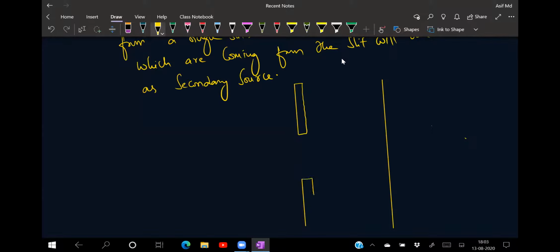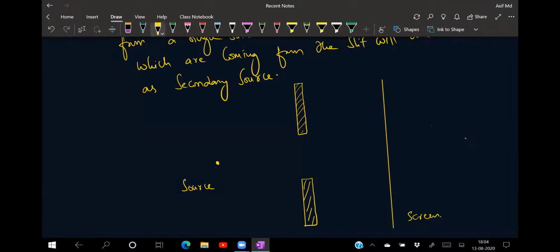For your understanding, I'm drawing it very large. This one is only a pinhole. Since I can't draw every pinhole diagram, for your understanding I'm making this one a little bit larger. This one is nothing but your screen, and somewhere here we have a source which is producing the light.